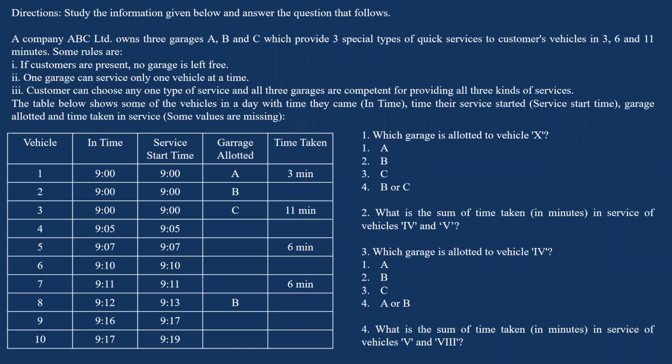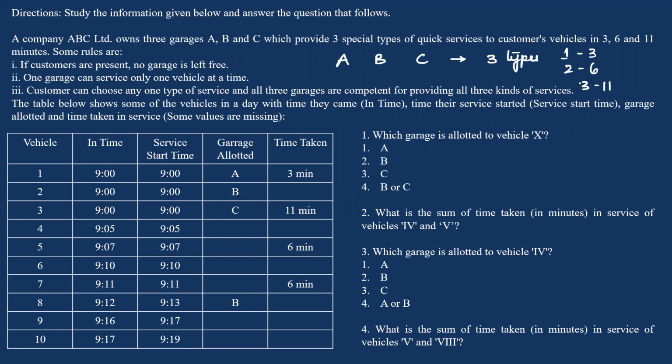So in this question, a company ABC Limited owns three garages A, B, and C, which provide three special types of quick services to the customer's vehicle in 3, 6, and 11 minutes. Okay, so you have three garages, garage A, B, and C. So these three garages provide three types of services. Okay, the first type of service takes 3 minutes, second one takes 6, and third one takes 11 minutes.